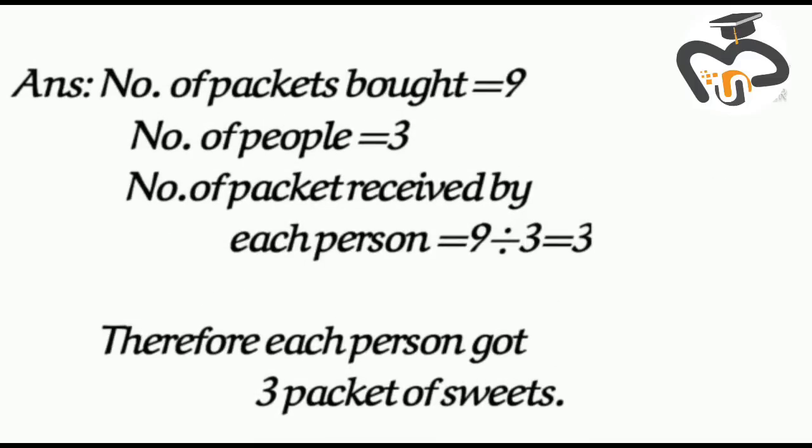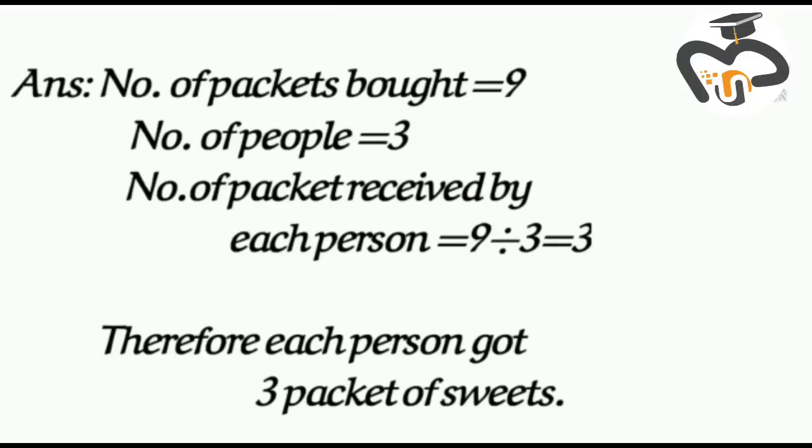Number of packets bought 9. Number of people 3. Number of packets received by each person, 9 divided by 3 is equal to 3. Therefore, each person got 3 packets of sweets.